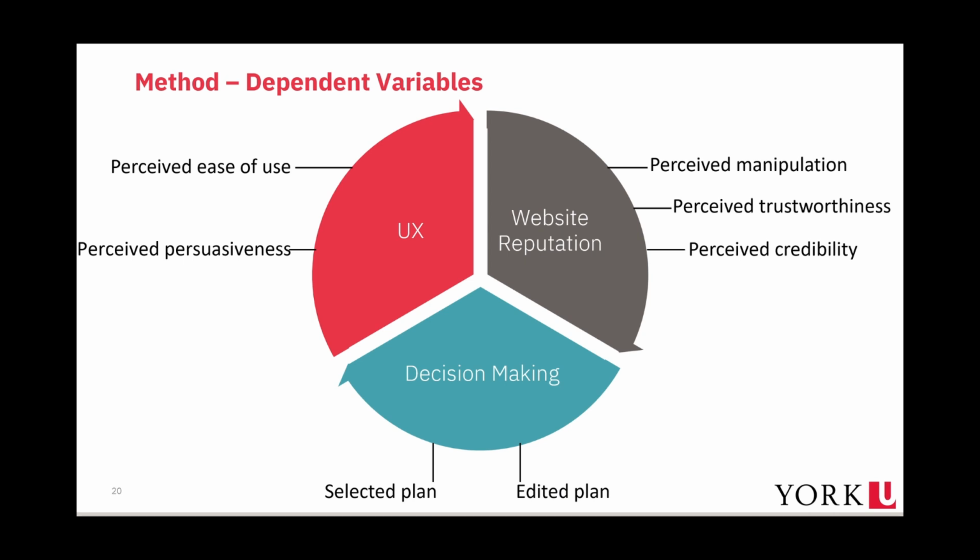The study comprises 3 dependent variables, namely UX, website reputation, and decision-making. Kindly see the paper for the instruments measuring each of the UX and reputation variables. Selected plan, elicited from user interaction, comprises 2 choices: the premium expensive plan and the standard cheap plan. Edited plan entails whether the user edited their selected plan or not.